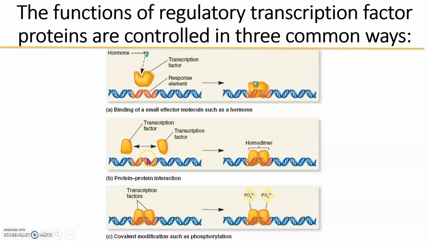Any single one can't bind to DNA alone. They have to form a dimer, and together they bind to our DNA. Or we can require modifications like phosphorylation that are necessary in order for this to be recognized or to start transcription. So these are three ways that we can control our transcription factors.